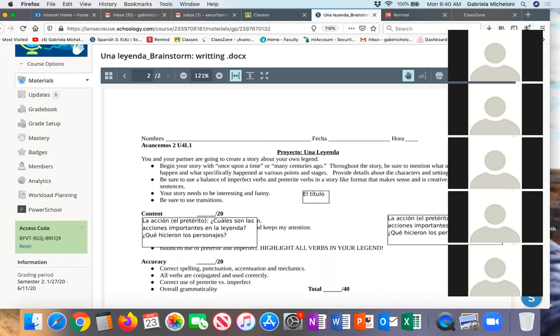And remember, I'm not looking for quantity, I'm looking for quality, okay? So don't send me a book of 100 pages with only gibberish in there. Make sure that you are actually putting some really good content in there. That means you're using the vocabulary from the unit that you learned. You're using your preterite and you're using your imperfect, okay? This is what I'm going to be looking for.